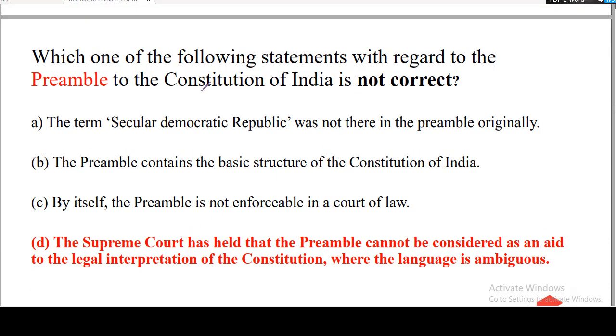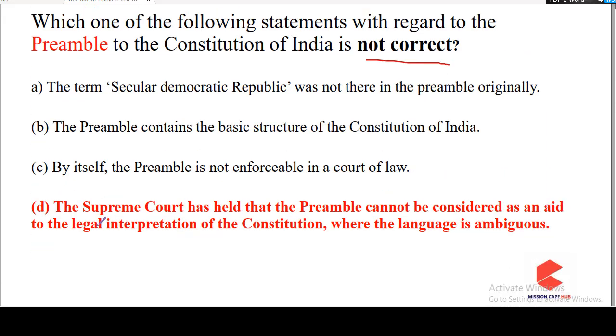Which one of the following statements with regard to the preamble to the Constitution of India is not correct? This question was the issue of a lot of debate because many students had different opinions on this. But the correct answer to this question is option D. The Supreme Court has held that the preamble cannot be considered as an aid to the legal interpretation of the Constitution where the language is ambiguous. So guys, it is asking which of the following statements is not correct. This statement, option D, is not correct.